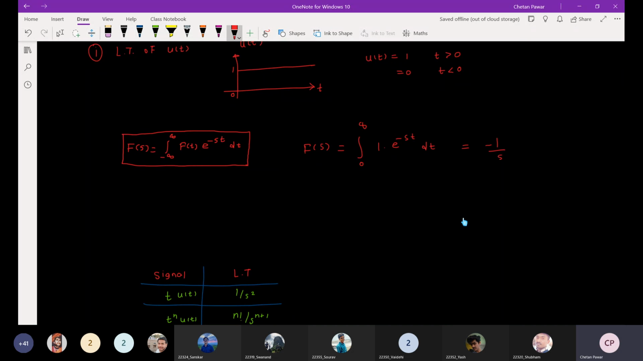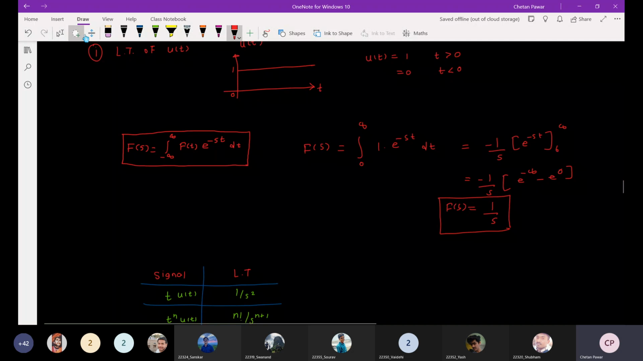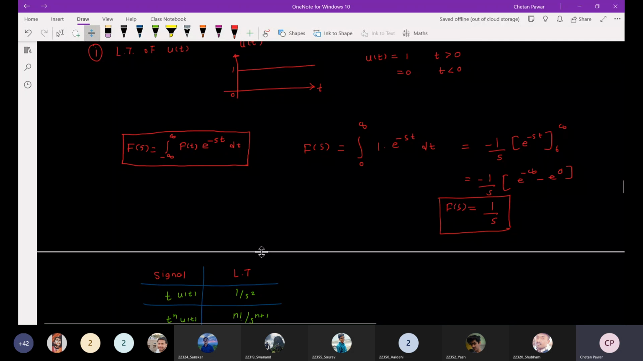So that will be, from 0 to infinity, minus 1 upon s e raised to minus infinity minus e raised to 0. So this will be 1 upon s, right? So 1 upon s. Okay. So the Laplace transform of the unit step signal is 1 upon s.